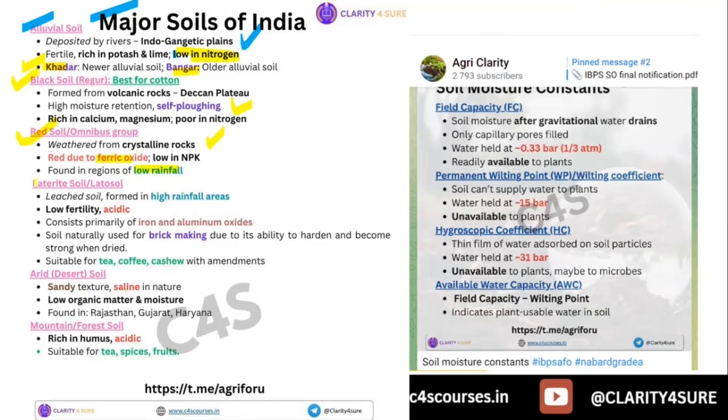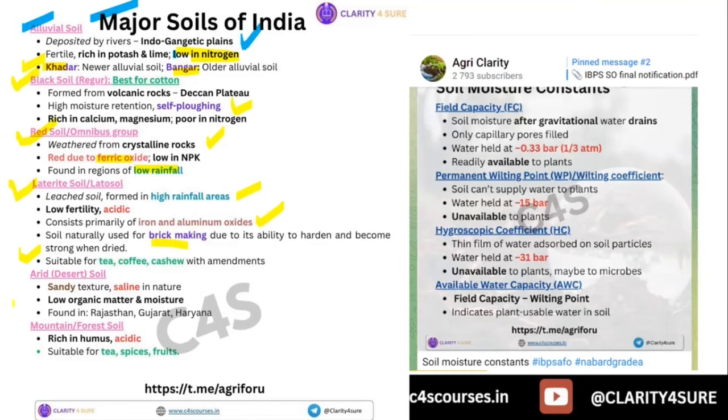Next is laterite that we discussed. It is found again in the higher rainfall areas, and it has low fertility and is acidic, but yes, it is good for plantation crops like tea, coffee, cashew. And it is used in brick making, and this also we have seen, right? It is primarily rich in iron and aluminum oxides.